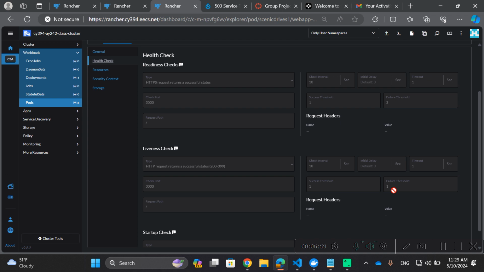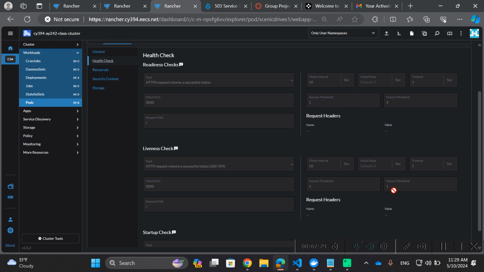However, for our health checks and our liveness checks, we have a pretty robust system here. Obviously, again, we're using Rancher, which comes with built-in robust liveness checks and health checks. As you can see here, we have a readiness check that has an interval of every 10 seconds and a failure threshold of 3. So it can fail 3 of those before it shuts down the pod and reboots it, reruns another pod to try and remedy that error.